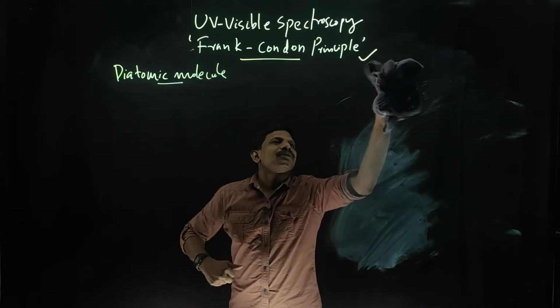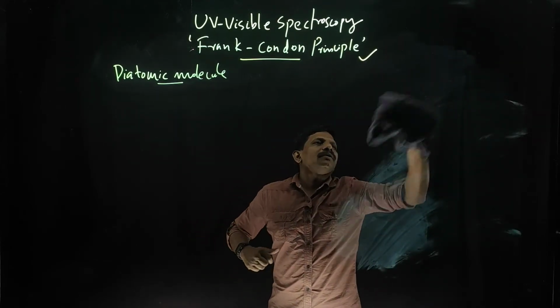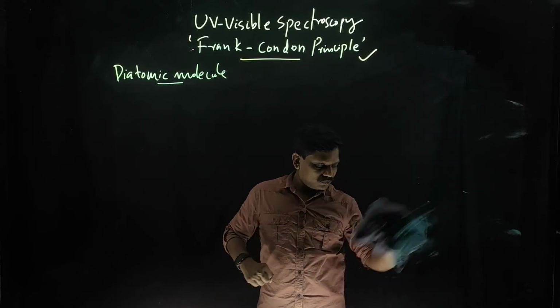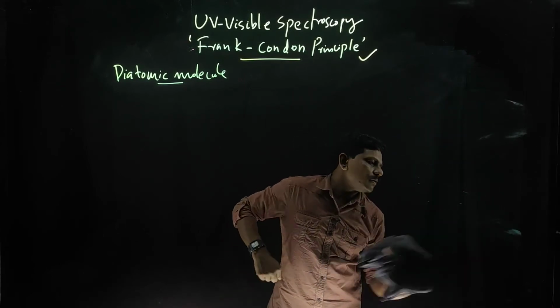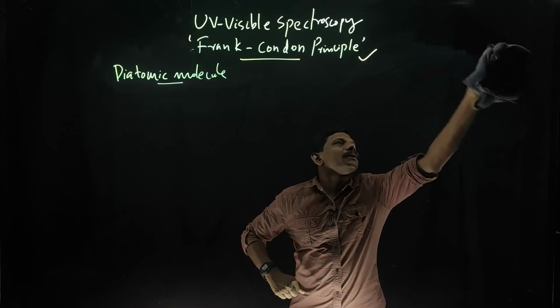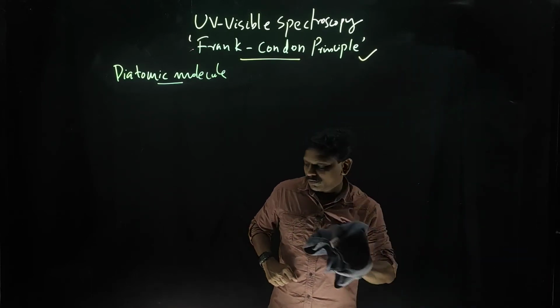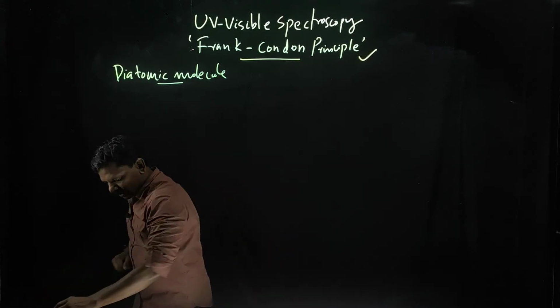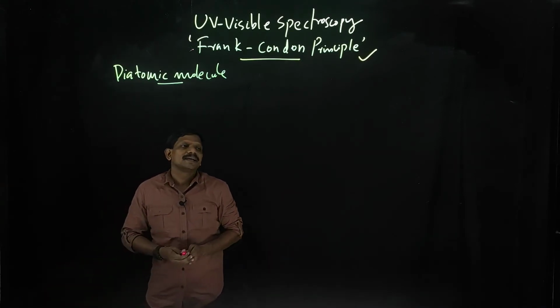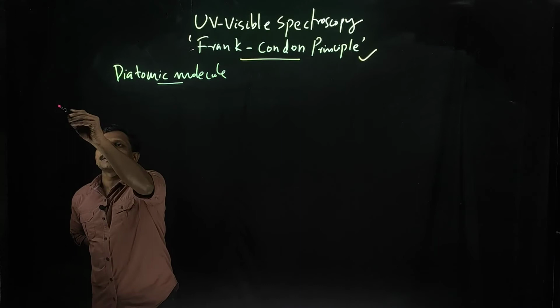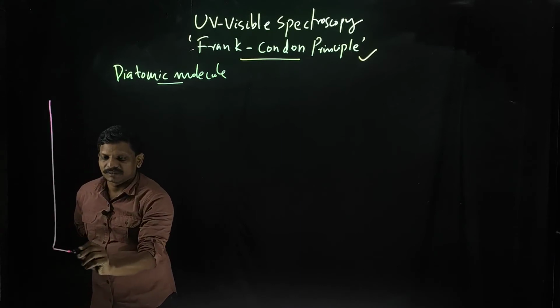So I will draw there. I will explain some 3 to 4 cases of the Franck-Condon principle. What I am explaining just now is actually a hypothetical case, so I will explain one hypothetical case first.